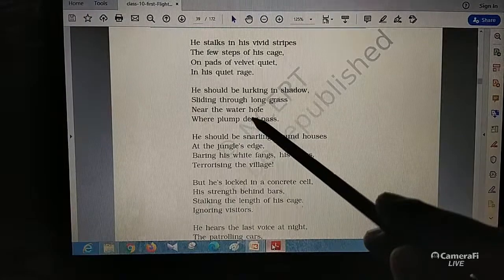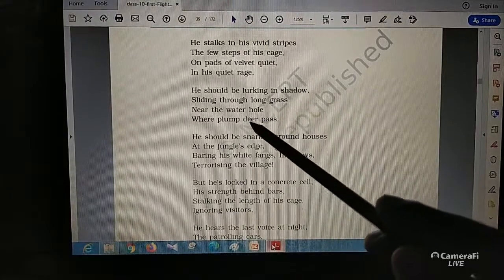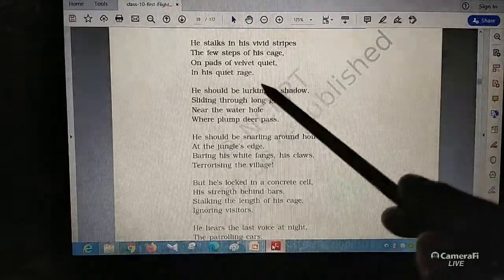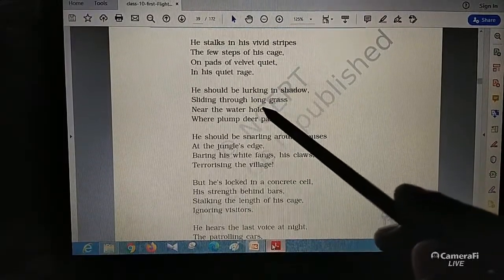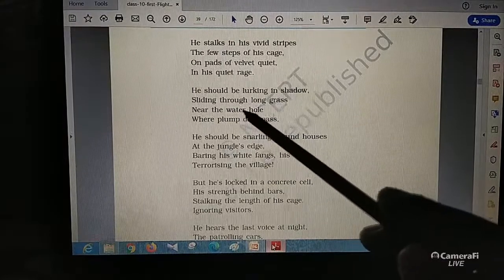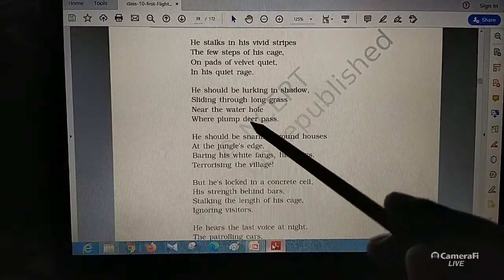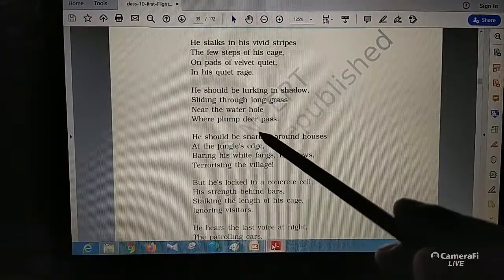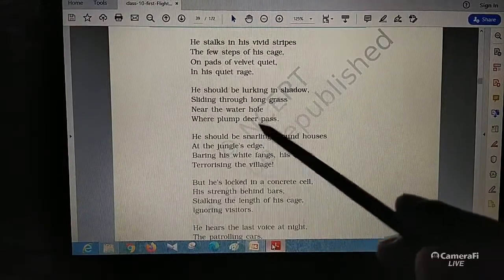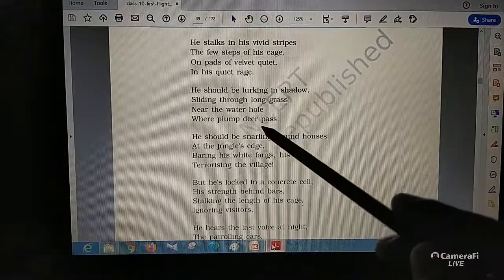So what is the tiger supposed to do? If this is a question for 2 marks, what is the tiger supposed to do? Then the tiger should be slowly walking in the shadows, sliding through the long grass, near the water hole where the swift deer passes. So the tiger should be around the places where his food is.